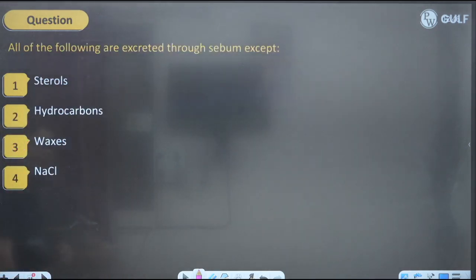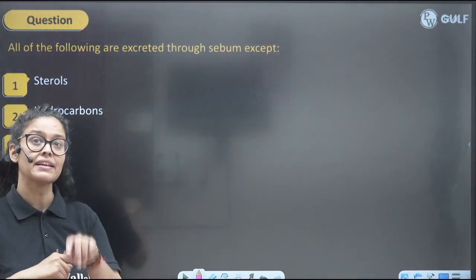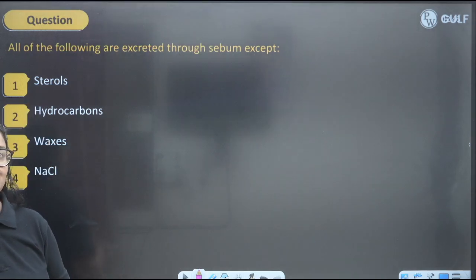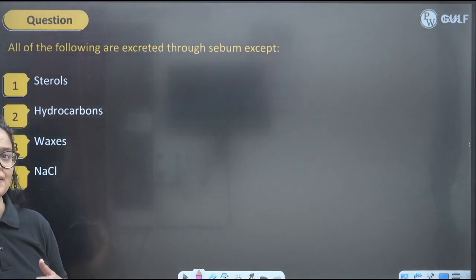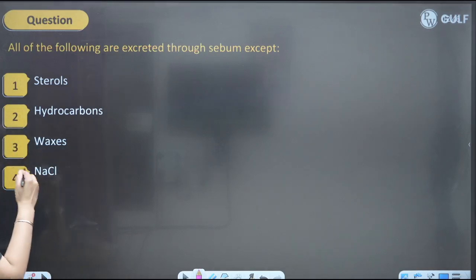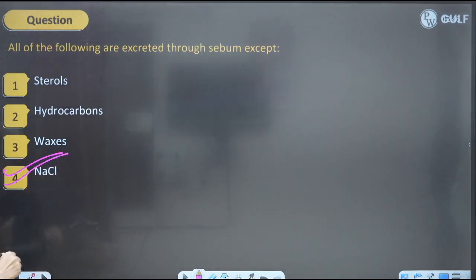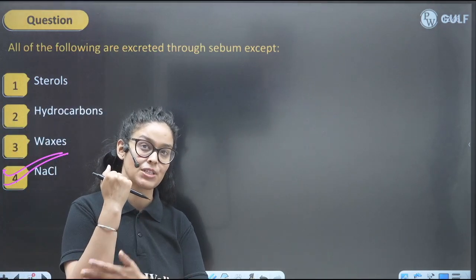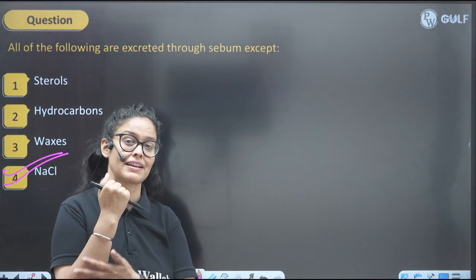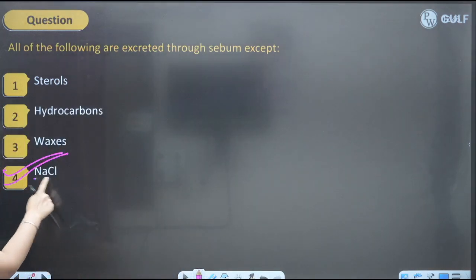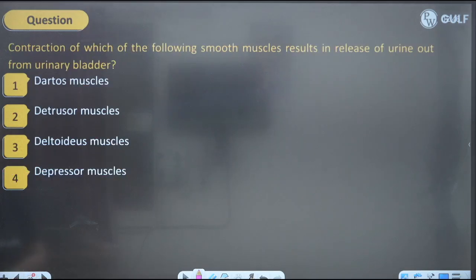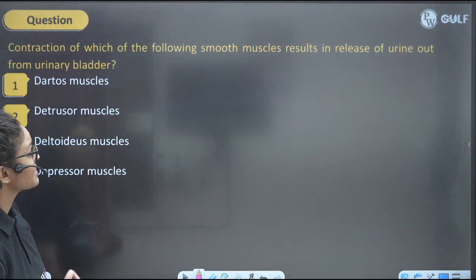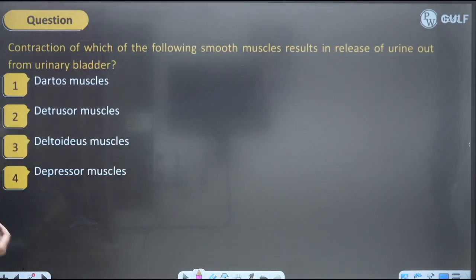All of the following are excreted through sebum, except: sebum is the wax, right? So the wax of your body has sterols, hydrocarbons, and waxes, but NaCl is not present in it. NaCl is generally excreted out in the sweat, right? It will be present in the sweat, the composition of the sweat, not the sebum or wax. Contraction of which of the following smooth muscles results in the release of urine out from the urinary bladder?